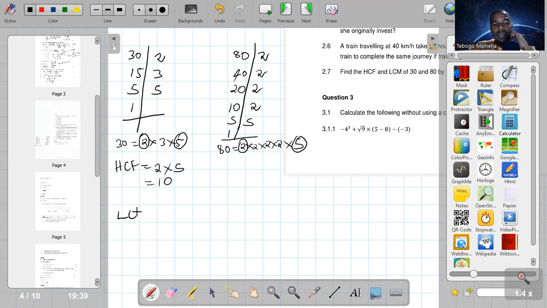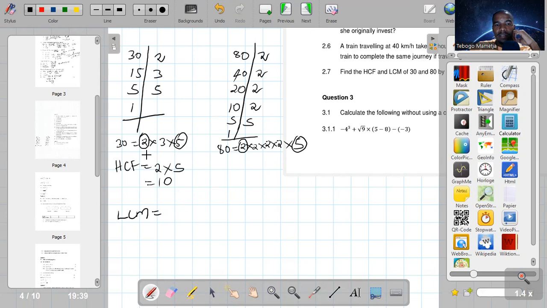And now for the LCM. How do we find the LCM using the factors? We are going to write all the factors of 30 and 80, but the ones which are a pair already, we must write them as one.